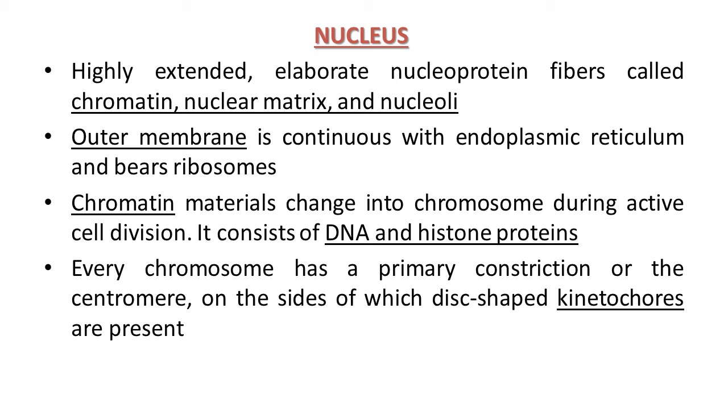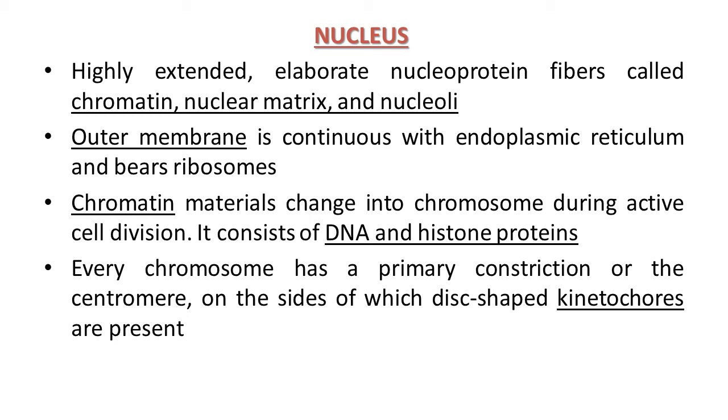At a number of places the nuclear envelope is interrupted by minute pores, which are formed by the fusion of its two membranes. These nuclear pores are the passage through which movement of RNA and protein molecules takes place in both directions between the nucleus and cytoplasm.